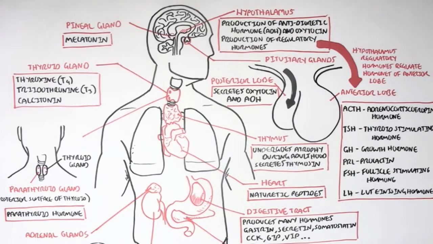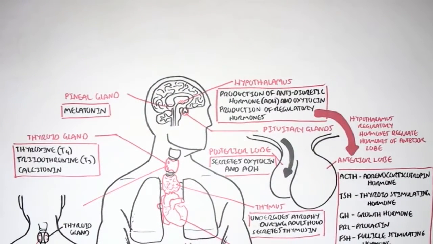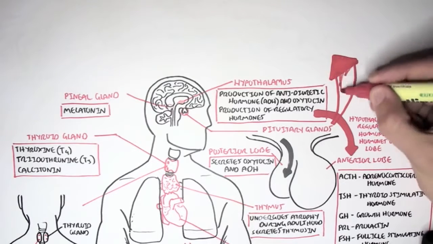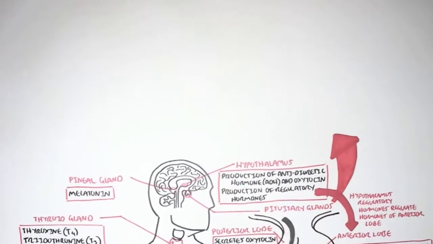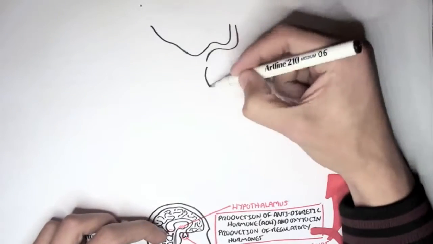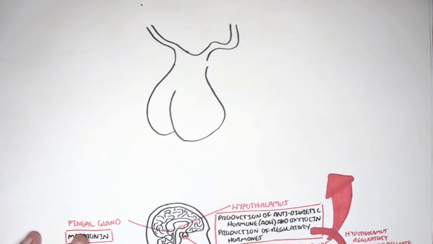But I'd like to concentrate and look in more detail at the pituitary gland, which is a very important endocrine gland because, for one, it secretes a lot of hormones, and two, it secretes hormones that regulate or stimulate the secretion of other hormones from other endocrine tissue, if that makes any sense. So let's have a closer look at the pituitary gland. The pituitary gland is located within the brain, and an easy way to remember this is it's located sort of below the hypothalamus.